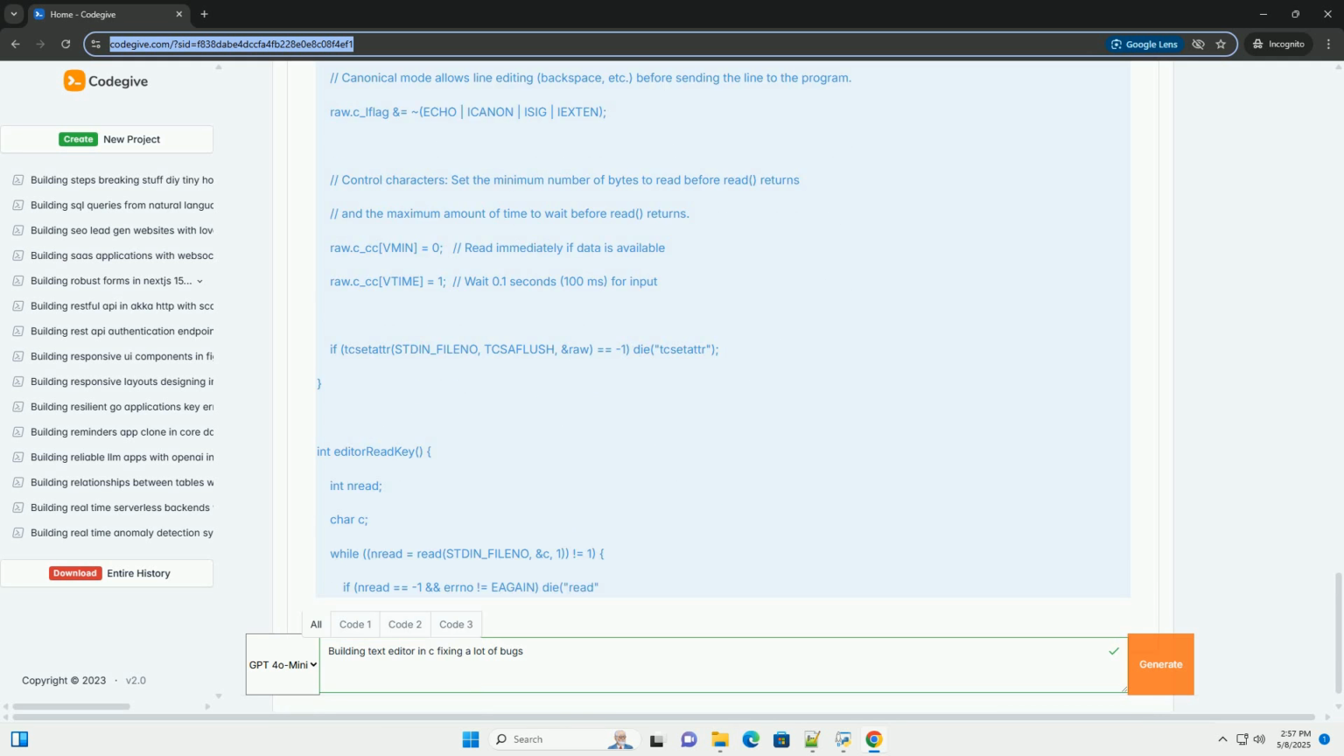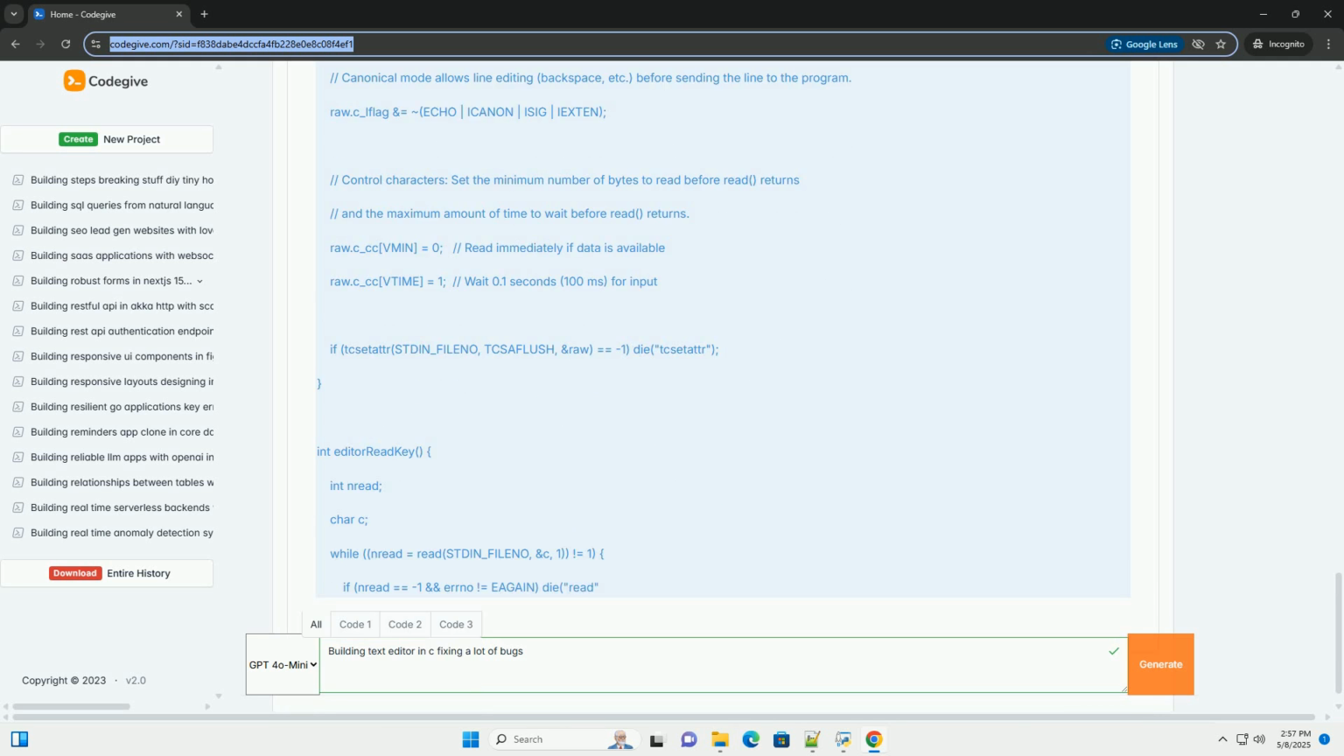editorRowCxToRx(erow *row, int cx) converts a character index cx in the raw text, chars, to a rendered index rx in the rendered text, render. This is essential for correctly handling tabs, as each tab character expands to multiple spaces. editorRowRxToCx(erow *row, int rx) is the inverse of editorRowCxToRx. It converts a rendered index rx to a character index cx.